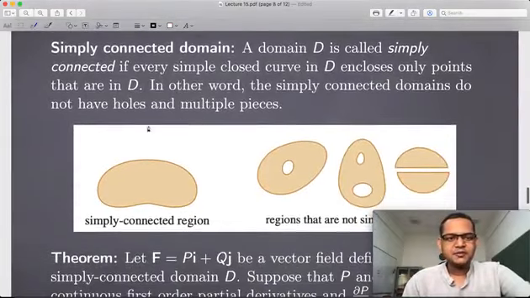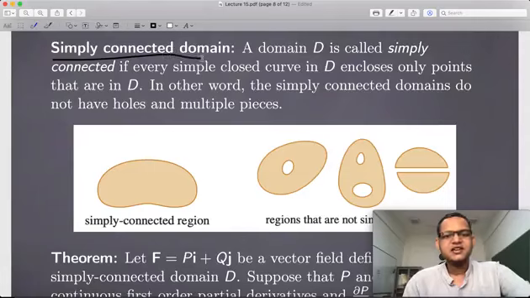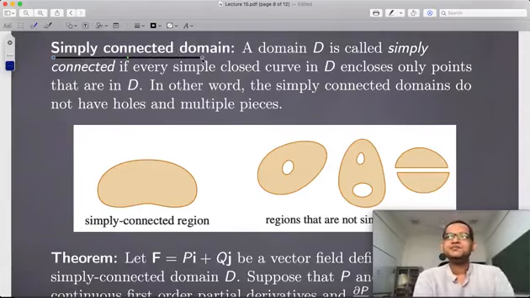And then one more definition we are going to use. See, these are all definitions which are imposed on the domain, and they ensure that the domain is connected in such a way that we can perform these line integrals without really going out of the domain.